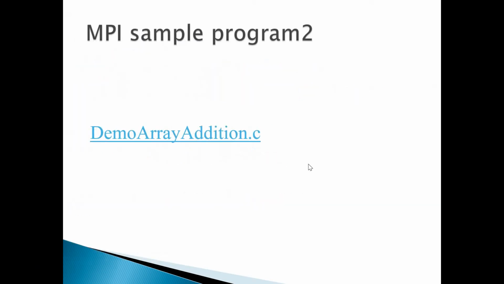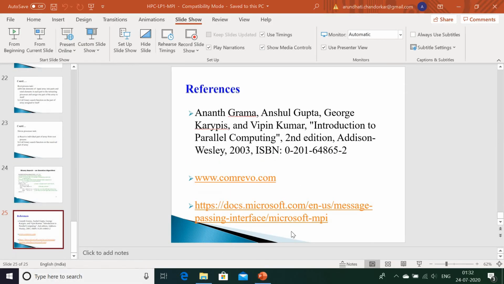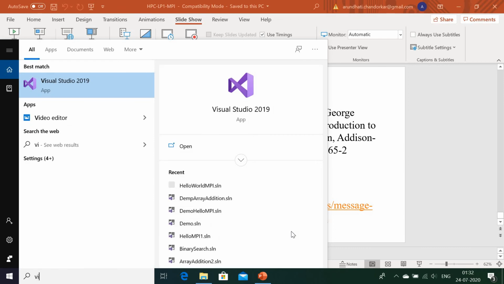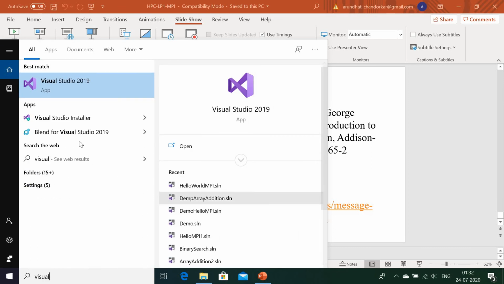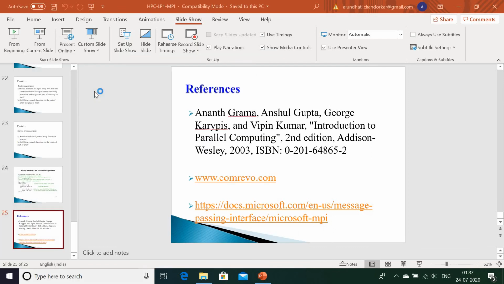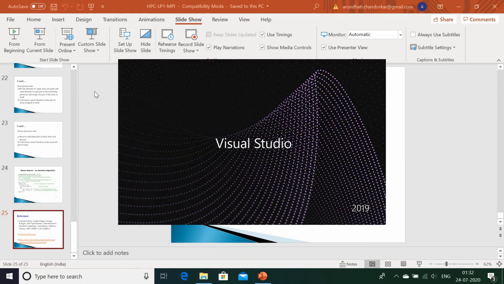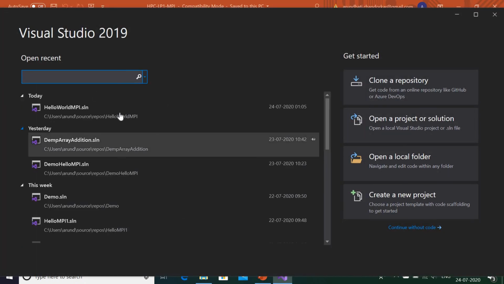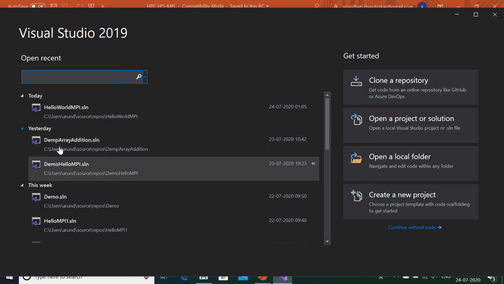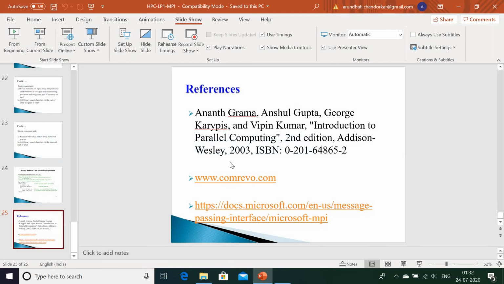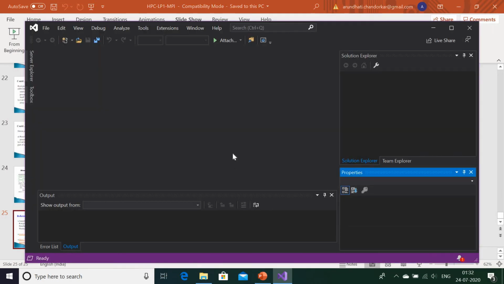So let me close this, and let me show you the demonstration of this simple array addition program. Again I will open Visual Studio. Already I have done the path setting and all that to save time, and here I am directly opening this solution project.